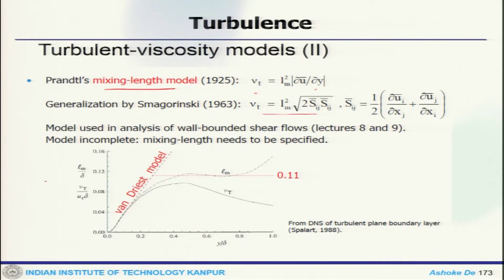Later on, Smagorinsky also used this hypothesis to derive some other turbulence models.